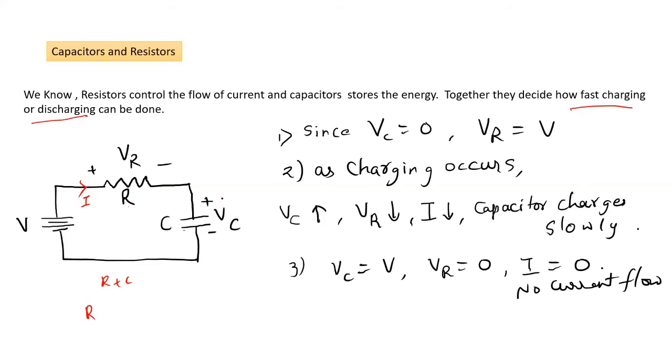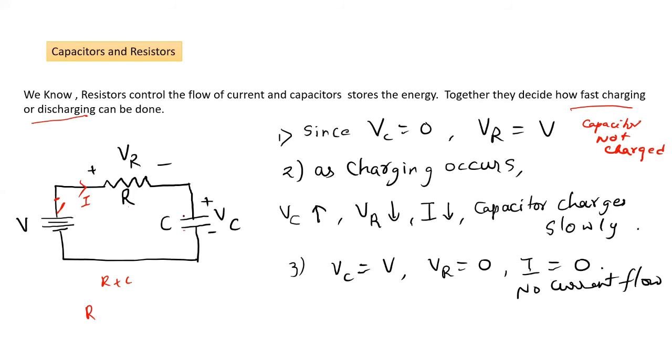Suppose, okay, we have written here. So consider the first point, number 1. If Vc is initially 0 volt, let's say here we have a switch. Initially, if we connect this switch, Vc will be 0 volts. So that means the capacitor is initially not charged. Then as you connect the switch, current will flow through the capacitor and through the resistors, and the capacitor will start charging.